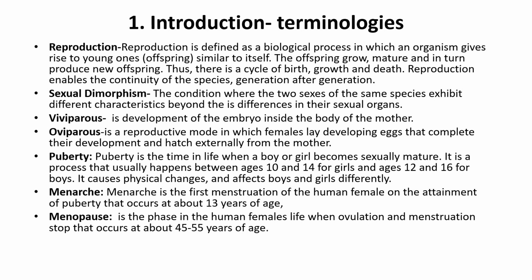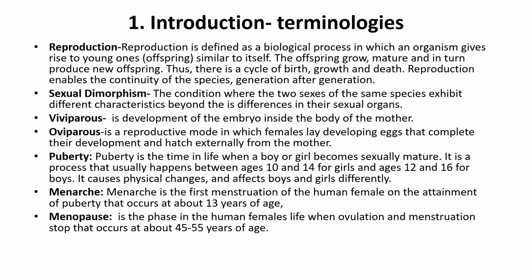Sexual dimorphism is the condition where the two sexes of the same species exhibit different characteristics, with differences in their sexual organs. Viviparous is the development of the embryo inside the body of the mother. Oviparous is a reproductive mode in which the female lays eggs that complete their development and hatch externally from the mother.